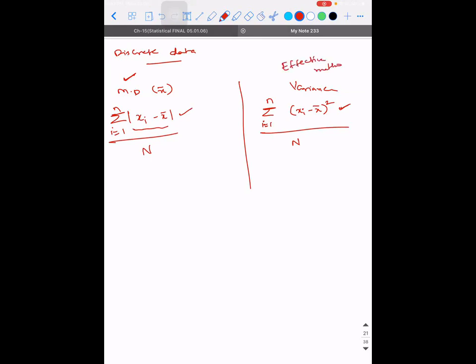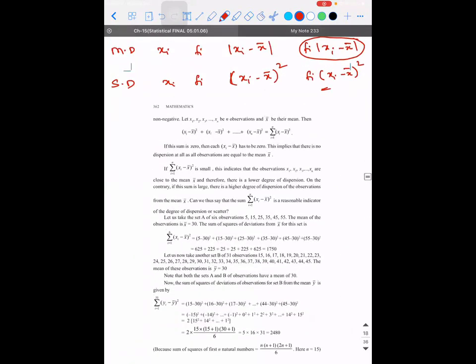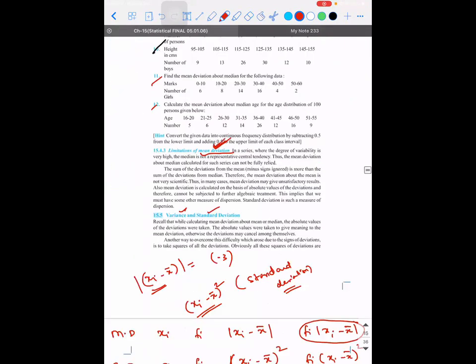So the value we get will be different for both? Yeah, they'll be different. They are not going to give you the same thing, but the value you get through the variance is going to be more accurate compared to the mean deviation. That is a practical application of it. I'm not getting into much detail of why it is so. There are limitations with respect to the mean deviation method. To overcome that, we are going for the variance and the standard deviation method.